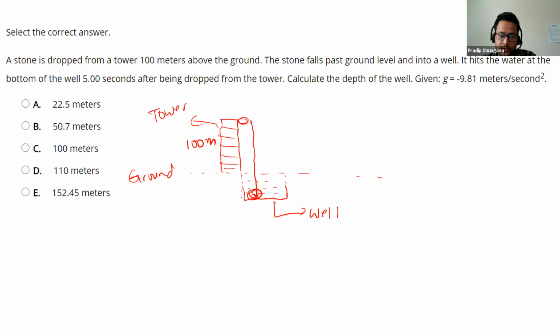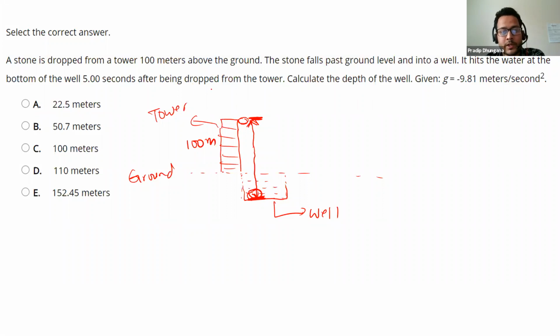Sorry, vertical displacement. Once we get that vertical displacement, we can solve this problem, since all other information is provided here. That vertical displacement is from here to here.